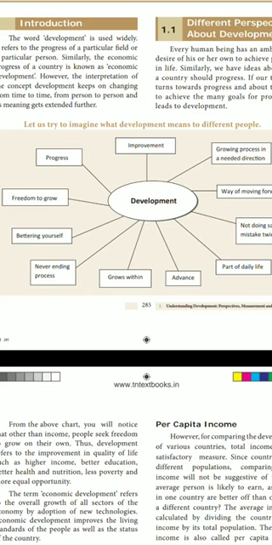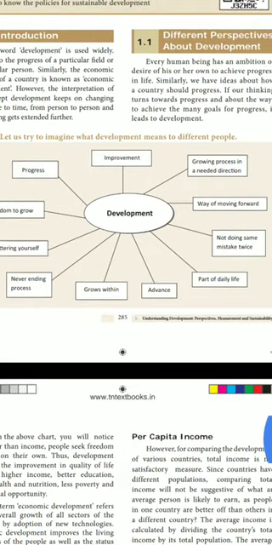Improvement. Listen, in order to develop one person or one society, what are the things we need? For development, what we need? Improvement. What is the meaning of improvement? Mainpaduttal. At first how we are and later how we are. We want to be developed. That is the improvement. Next one, growing process in a needed direction.